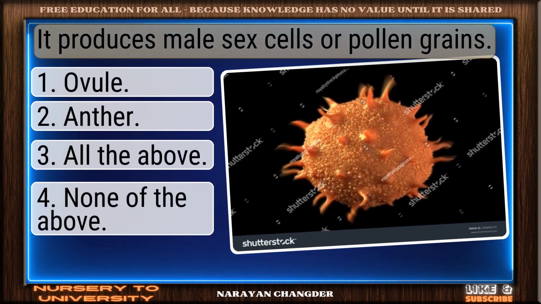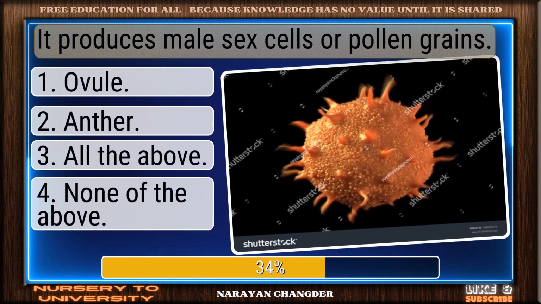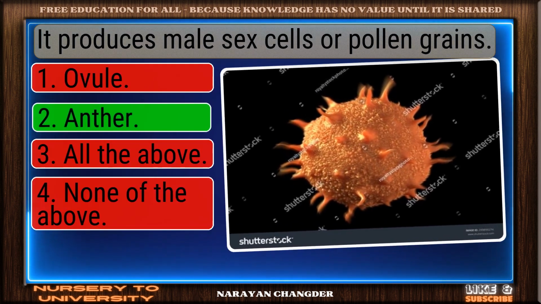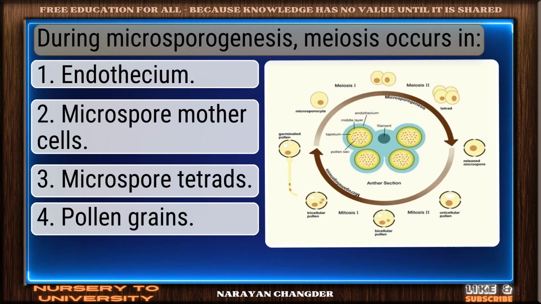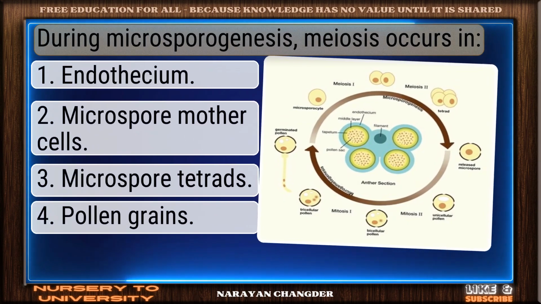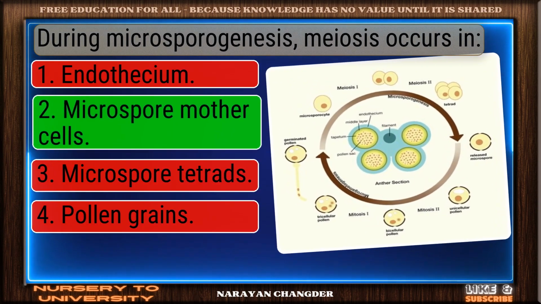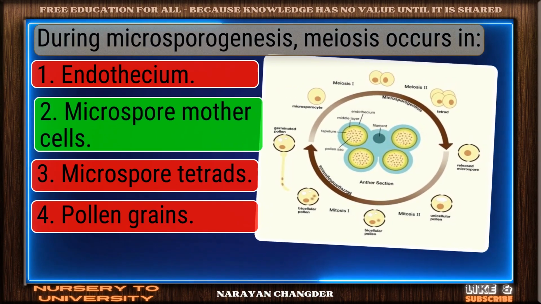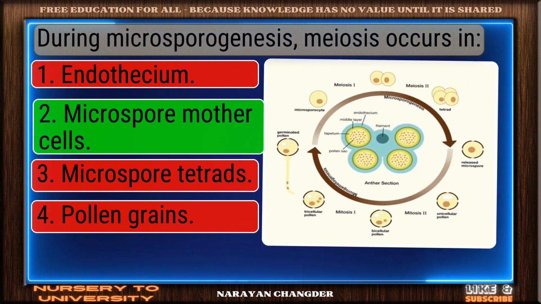Question number 3. It produces male sex cells or pollen grains. Excellent. Anther is a brilliant choice. Question number 4. During microsporogenesis, meiosis occurs in. Clear logic. Your choice microspore mother cells is sound and 100% true.